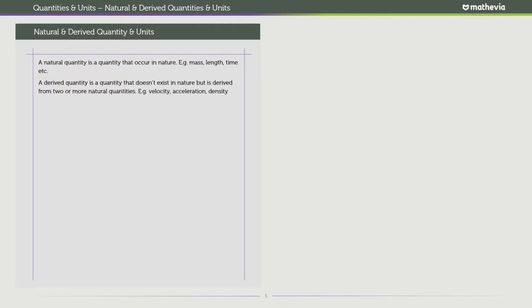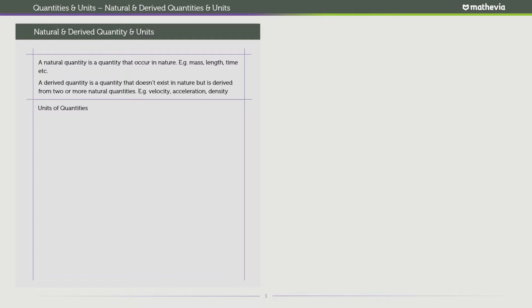That's pretty much the difference between a natural quantity and a derived quantity. A natural quantity exists on its own in nature and is measurable in nature, but we get derived quantities from two or more natural quantities. Now, let's talk about units.